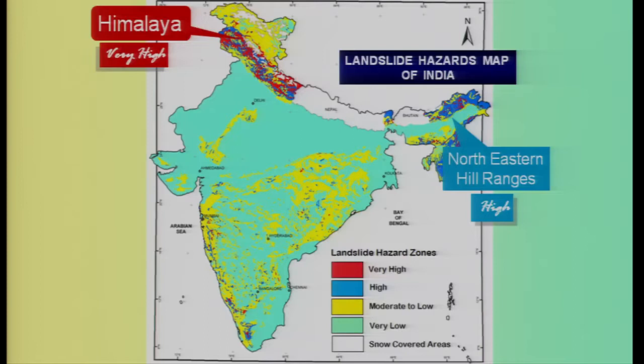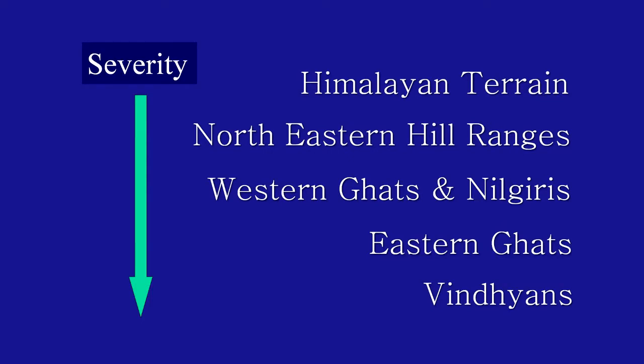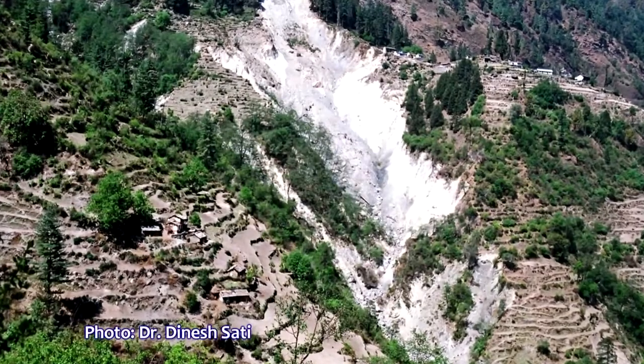Well, let us see the landslide hazard map of India. It shows that in the Himalayan terrain it is very high, and it is high in the northeastern hill ranges and moderate in the Western Ghats and Nilgiris. Severity comes down from the Himalayan terrain, to the northeastern region, then the Western Ghats, Nilgiris, the Eastern Ghats and the Vindhyan.